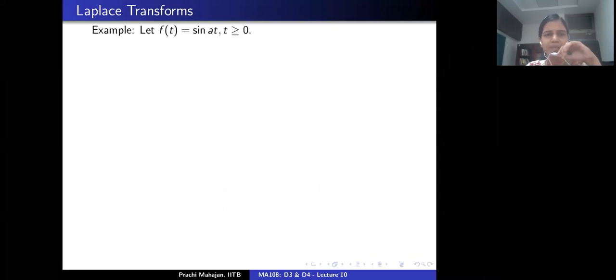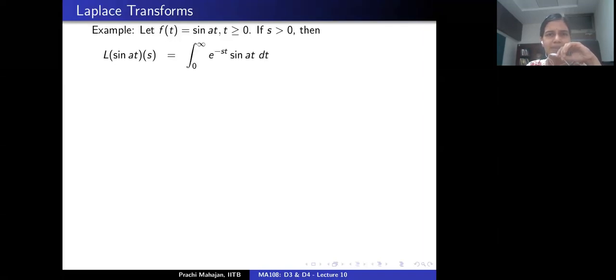I think these are some basic examples. Let's see. What is the Laplace transform of the sine function? So I have sin(at) here, a is some real constant. So let's see.